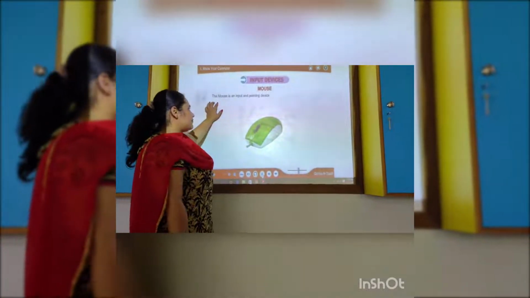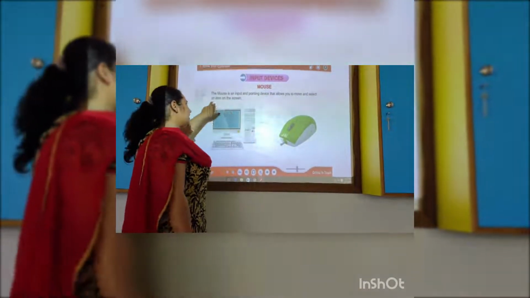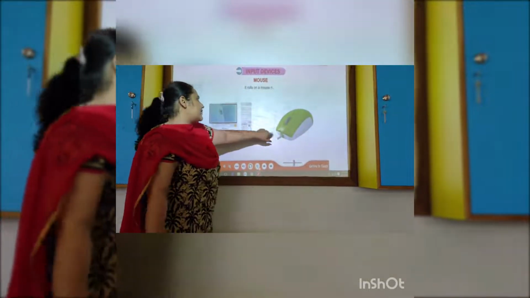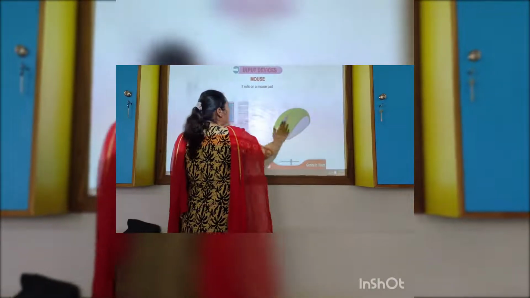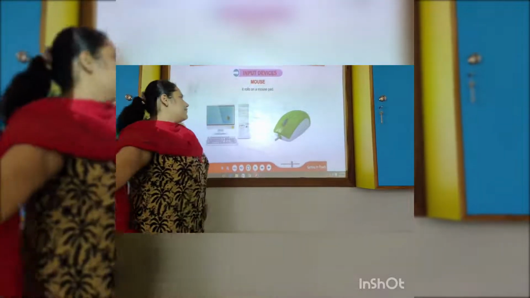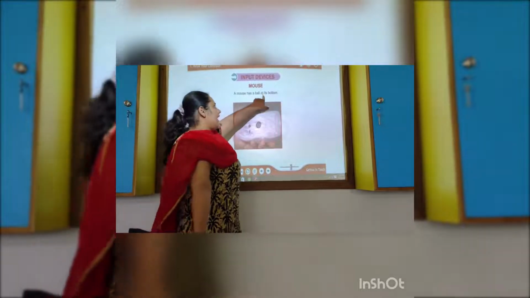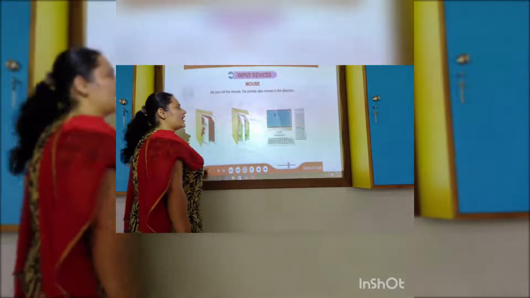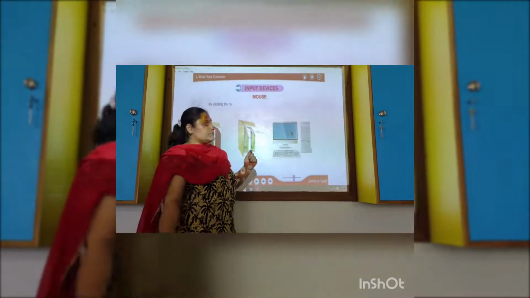The mouse is an input and pointing device that allows you to move and select an item on the screen. Now look at this. This is the pointer and it is helping. It rolls on the mouse pad. You have the mouse pad and it can be rolled like this. A mouse has a ball at its bottom. As you roll the mouse, the pointer also moves in the same direction. It is easier and faster to move through a mouse.